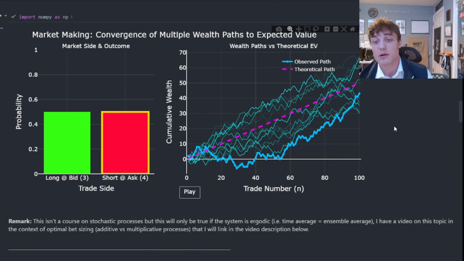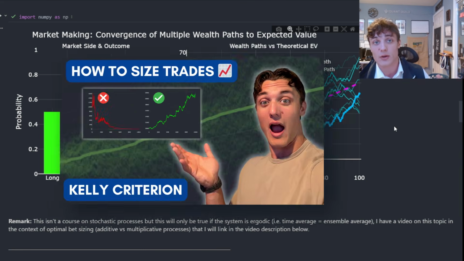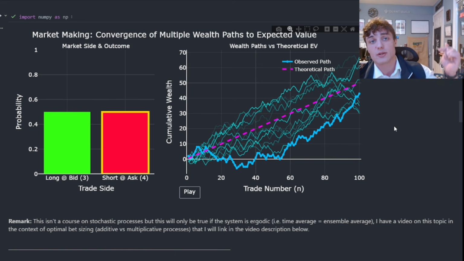Moreover, this is not a remark on ergodicity, the time versus ensemble average. I have a video dedicated to this topic in the context of optimal bet sizing, additive versus multiplicative bets. I'll leave a link to it in the description below if you're interested in that topic. Again, this is not a course or a lesson on stochastic processes. This is simply an application of probability and statistics.